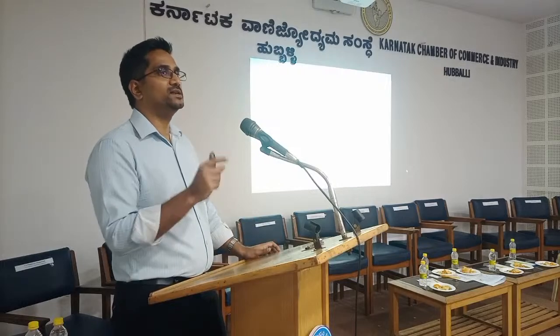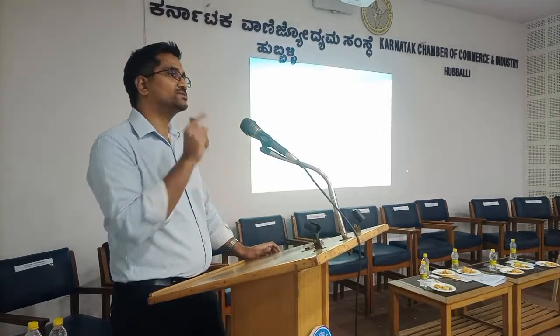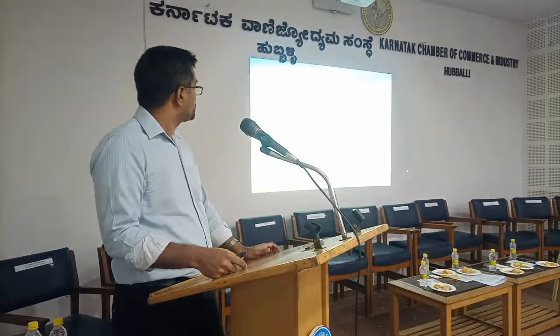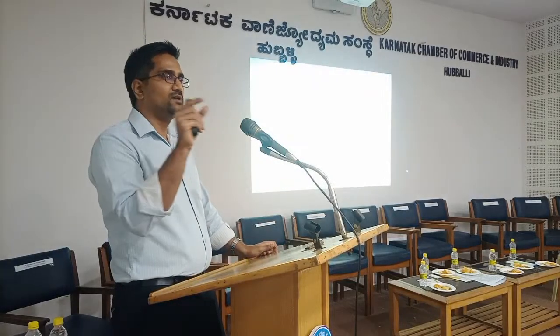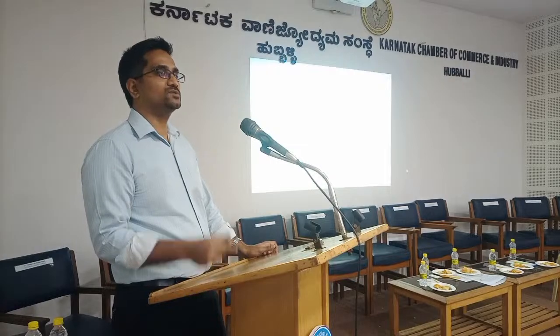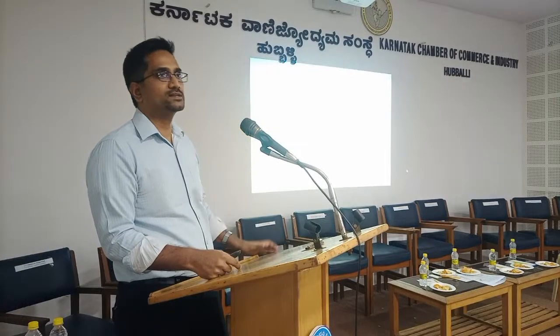So deductors have to ensure that the PAN of the deductees are right and are also populated in the TDS statement. And sometimes wrong quotation of the 197 certificate also leads to default, and one has to be careful in mentioning the certificate number so that the system calculates according to the certificate of that particular deductee.